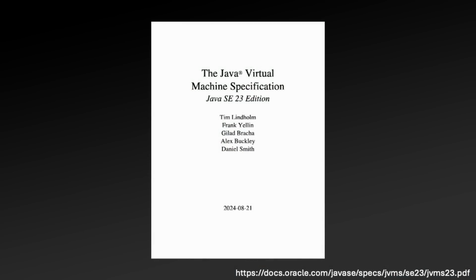Throughout this video, I will regularly be referencing the JVM specification, specifically the version for JDK 23, as that is the most recent, link on screen and in the description. Though at the level I will be covering JVM startup, there shouldn't be much difference with JDK 21 and only a few small differences from JDK 8, I believe most regarding how class data is stored.